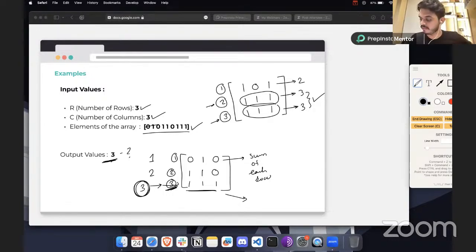So basically, we have this array and we need to find where the maximum occupancy is, basically in which row we have the maximum ones. 1 represents the parking being full and 0 represents the parking being empty. In this question, whenever we find the sum of each row, we got 1, 2, and 3. So the maximum value was 3, that's why the index number was also 3, so we have given the output as 3.